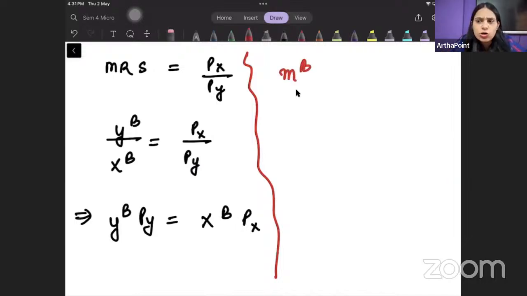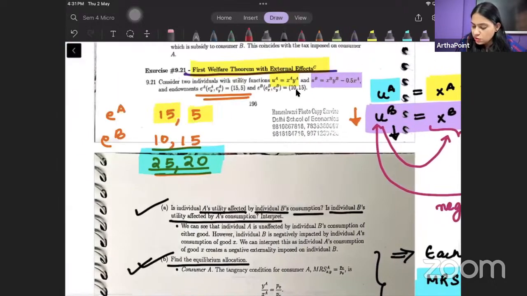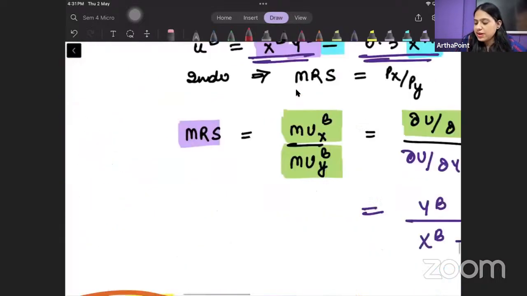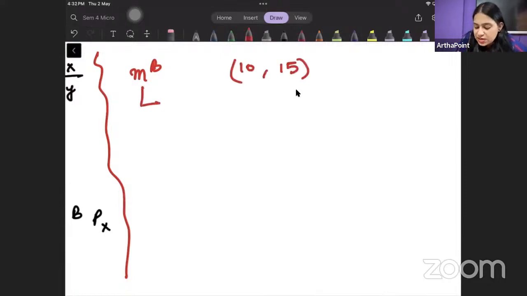Now what we can do now, we can also find the income of individual B. So what is the endowment bundle of individual B, beta? The endowment bundle of individual B is 10, 15, right? So let me write down the endowment bundle of individual B. This is going to be 10, 15. So what will be his income? Endowment bundle है 10, 15. तो 10 units of good X है उसके पास, 15 units of good Y है, right?